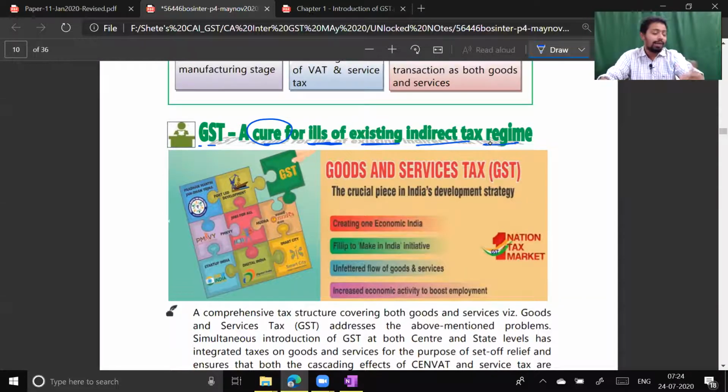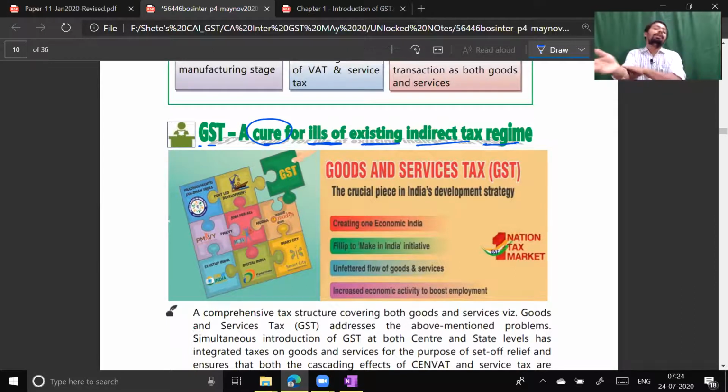Now, unfortunately, you people have never seen the earlier indirect tax, but I have been teaching indirect tax since 2008. And I truly love the system of GST, because earlier I had to read state VAT. If I'm teaching in 3 different states, I have to learn 3 different state VAT laws. I had to learn excise law separately, service tax law separately, and then there were different versions within a particular law.